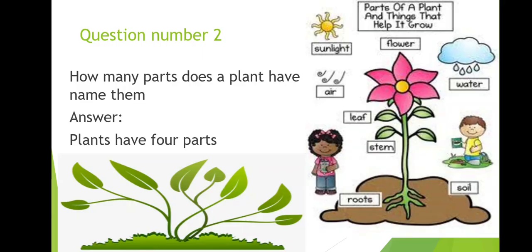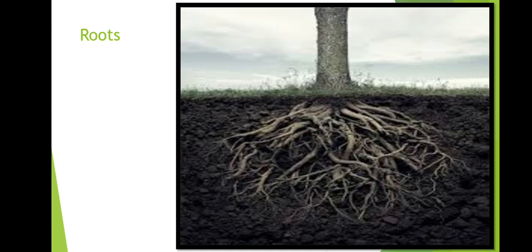Our next question is, how many parts does a plant have? Name them. The answer is, plants have 4 main parts. Let's find out what these parts do and what they are called. Number 1 is roots. So what are roots? Roots take in water for the plant from the soil. Roots work like straw and suck up all the water present in the soil, and they also help to hold the plant firmly in the ground.